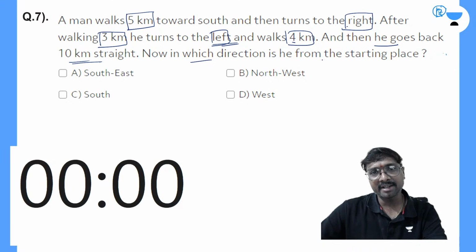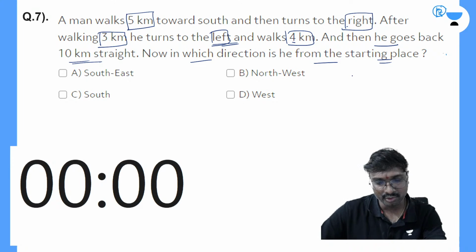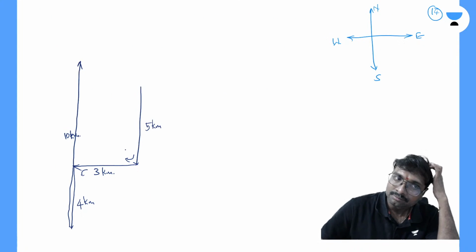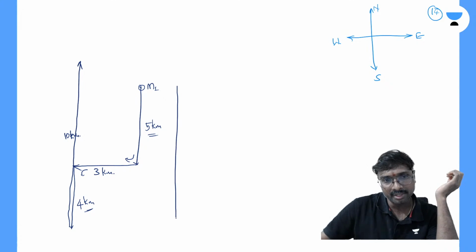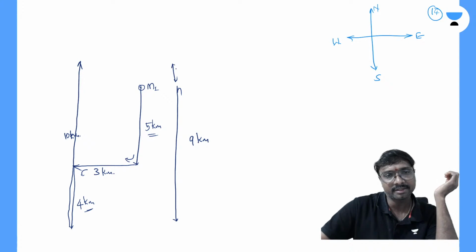Now in which direction is he from the starting place? If you just observe, with respect to this starting place, this is the man's first position. This is your 5 kilometers, this is your 4 kilometers, this is your 10 kilometers. So in total how much does it come to be? This is your 9 kilometers now. And what is this distance? This is your 1 kilometer. So this is the second position of this man.